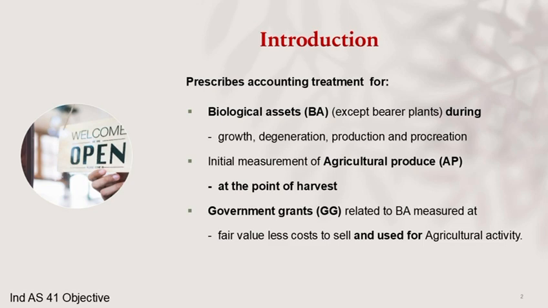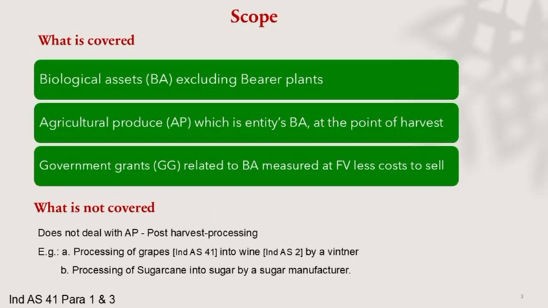What exactly does Ind AS 41 require? It deals with accounting of biological assets, that is, living plants and animals, except bearer plants. It also deals with how agricultural produce must be measured at the time of harvest and how government grants related to these assets should be recognized, all at fair value less cost to sell. So this standard is built around biological transformation, the idea that living assets change over time.